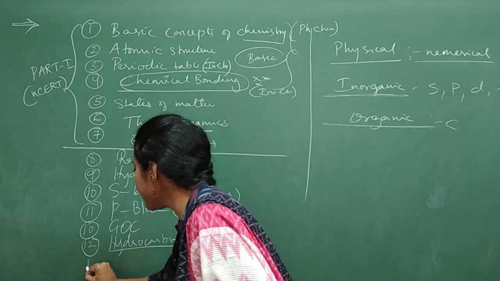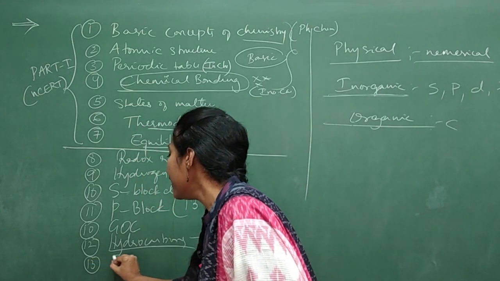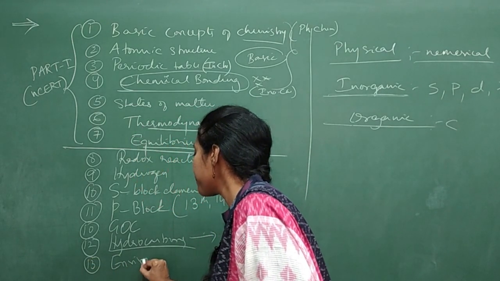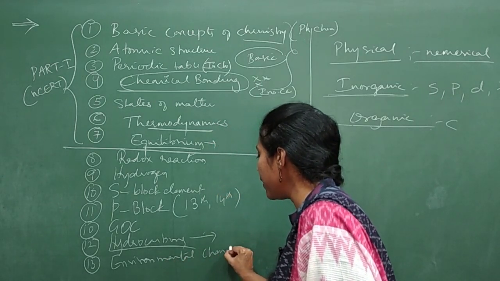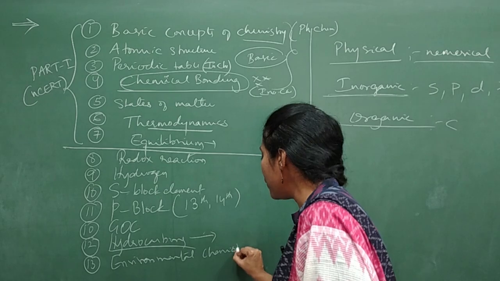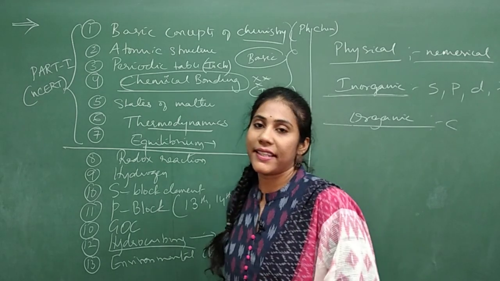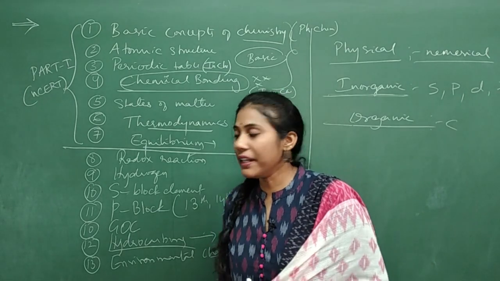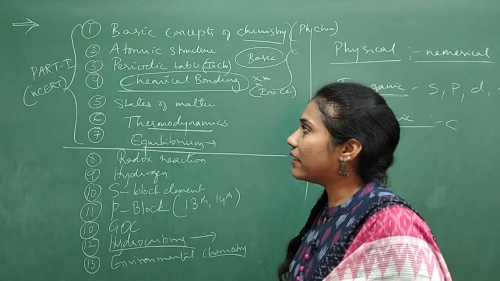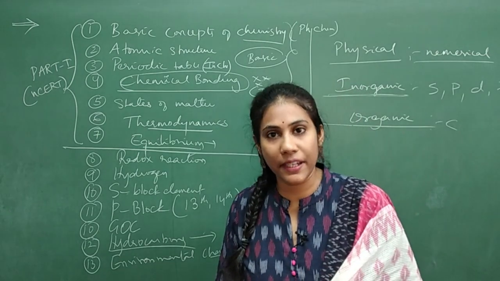And the last and simple chapter, it's a general chapter, that is environmental chemistry. You will also study environmental chemistry. So here you will study all about the different types of pollution like air pollution, water pollution, and so many other aspects. Clear? So this is the entire syllabus of class 11 chemistry.